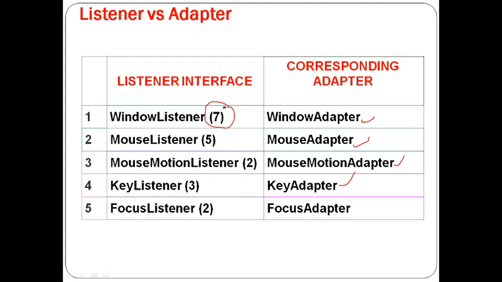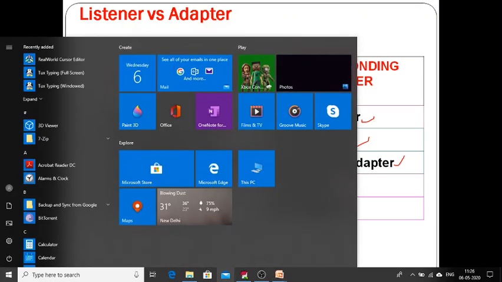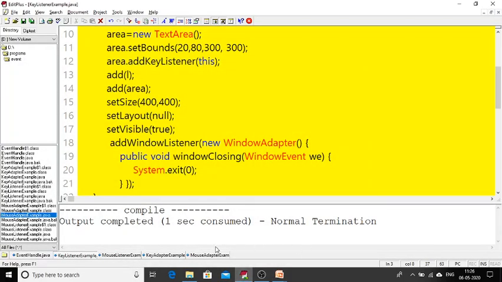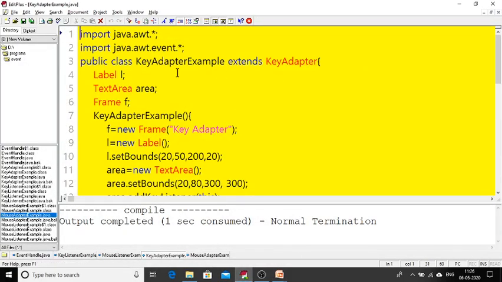So adapter classes are abstract classes. I will show a small example, so I can explain how these adapter classes function. See here, my class is not implementing key listener. Here I am extending key adapter. Java does not support multiple inheritance, so at a time we can have only a single class as a parent.